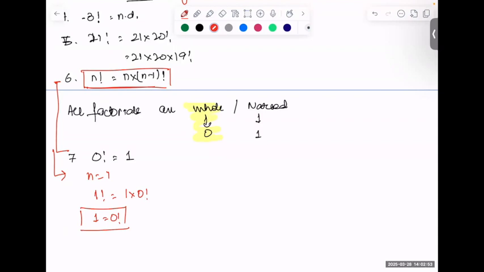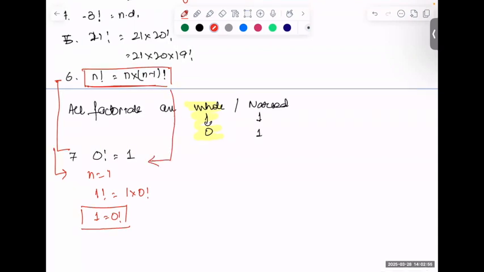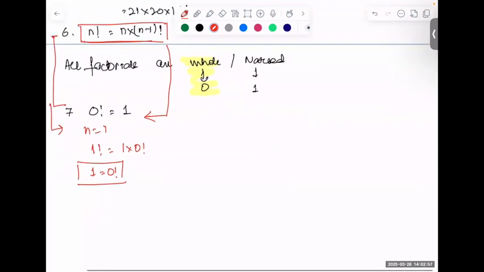We put the value of n as 1 in this. 1 factorial is 1. 1 minus 1 is 0. So 0 factorial becomes 1.